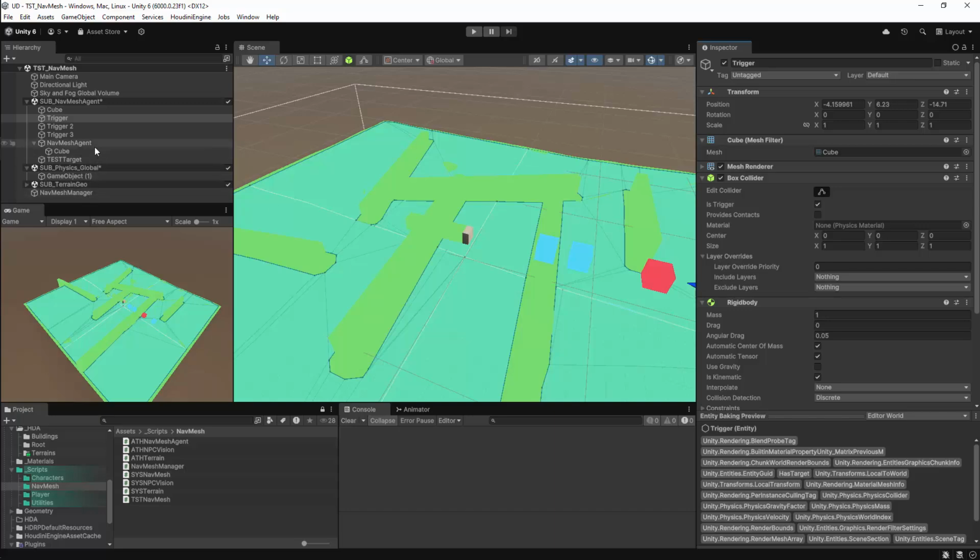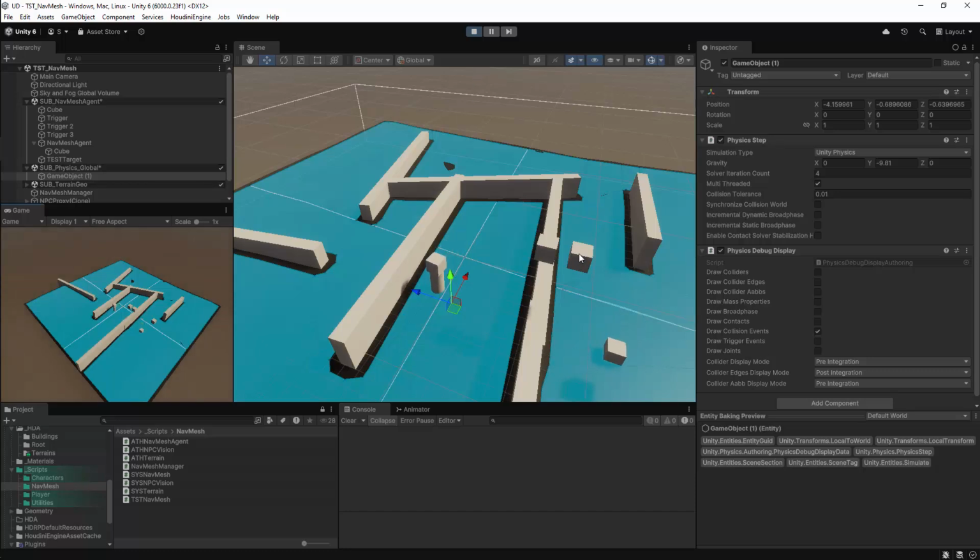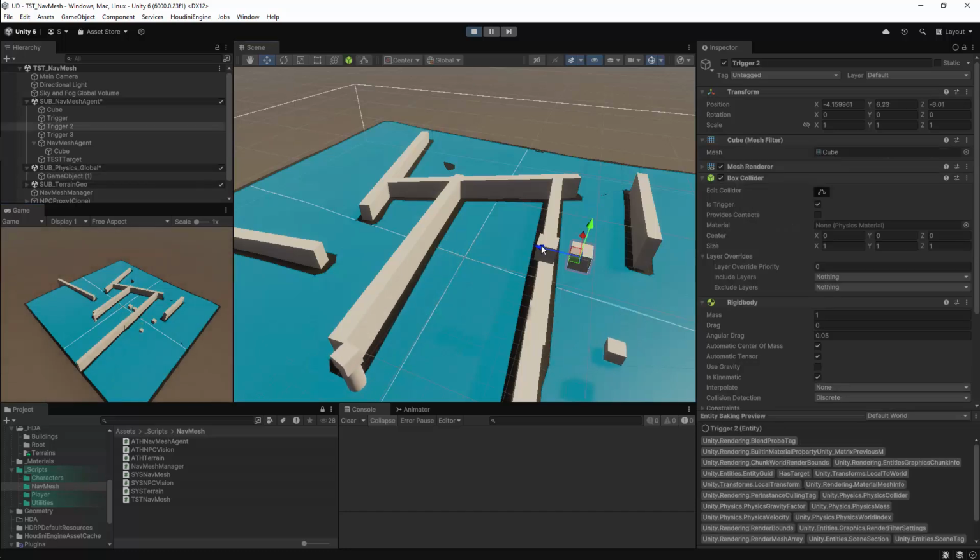I'll turn off the visualizations. I can then run the game. I'm going to select one of my trigger boxes, and I'm going to move this. I have the two boxes directly next to each other, so this should be reasonably easy to see. And when they overlap, I should get a printout that prints out the name of one of these entities. And this means that we are getting our collision to work.